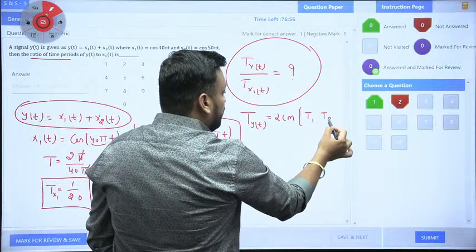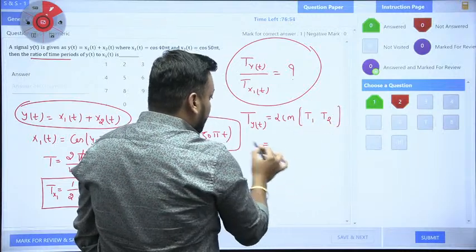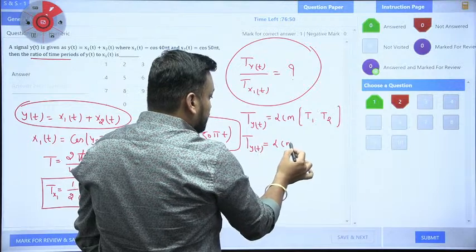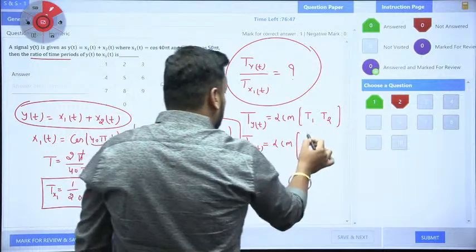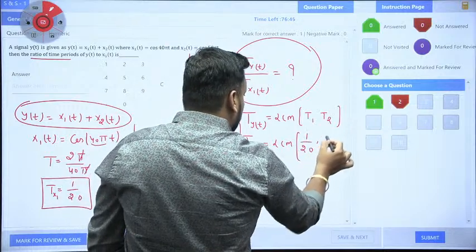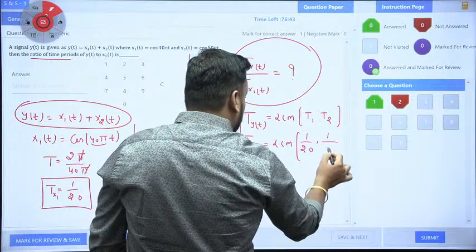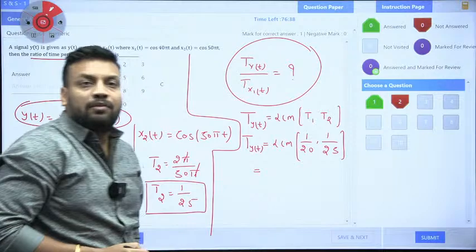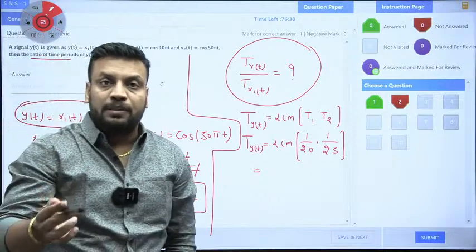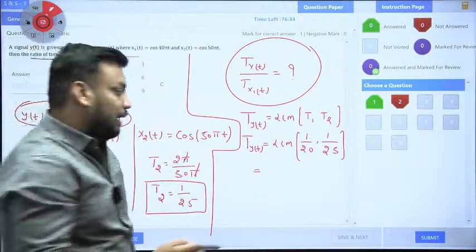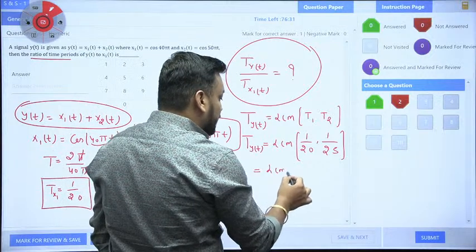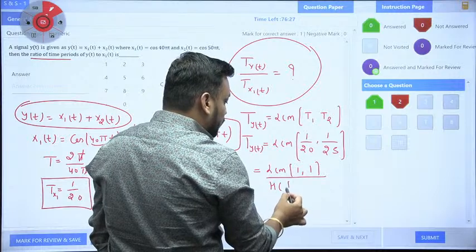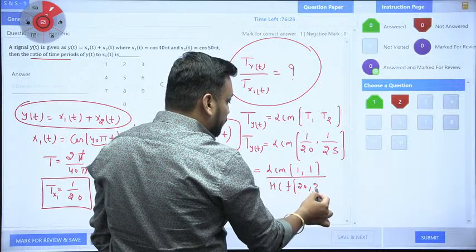Now student, to find the fundamental time period of y(t), I need to take the LCM of T1, which is 1 by 20, and T2, which is 1 by 25. Whenever the values are given in the numerator upon denominator form, while taking the LCM you take the LCM of the numerators, that is 1 and 1, and the HCF of the denominators, that is 20 and 25.